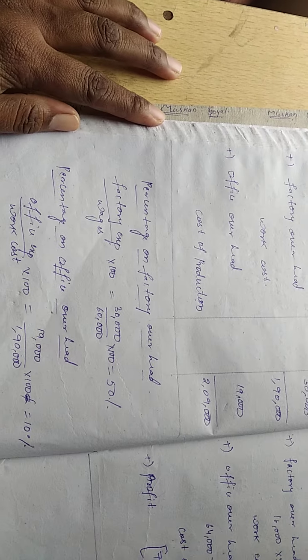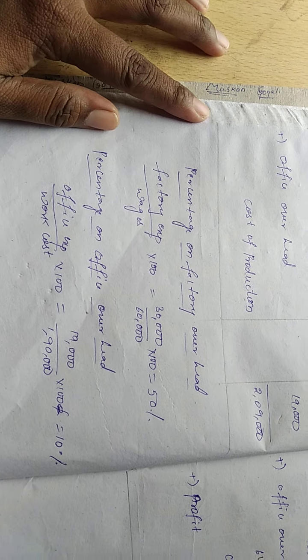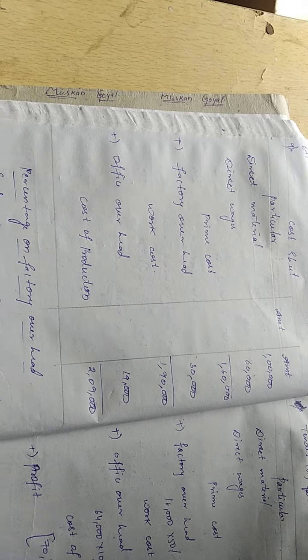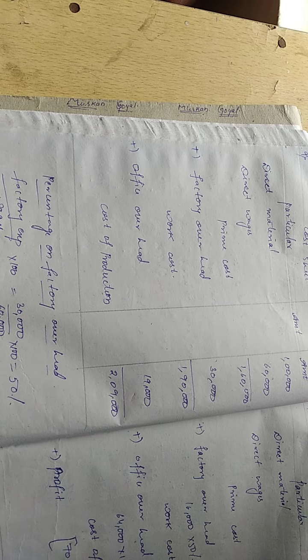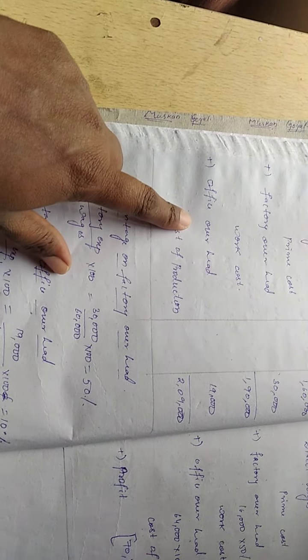So for preparing the quotation for the year 2000, first we have to calculate the percentages, the same way we prepared percentages in the 7th question. Percentage on factory overhead is factory expenses divided by wages into 100. Factory expenses is the factory overhead, 30,000, divided by wages 60,000 into 100. So we got 50%.